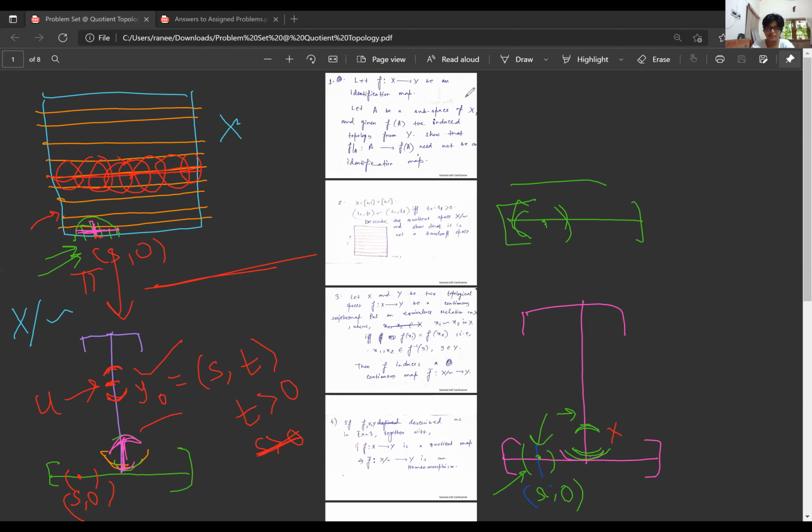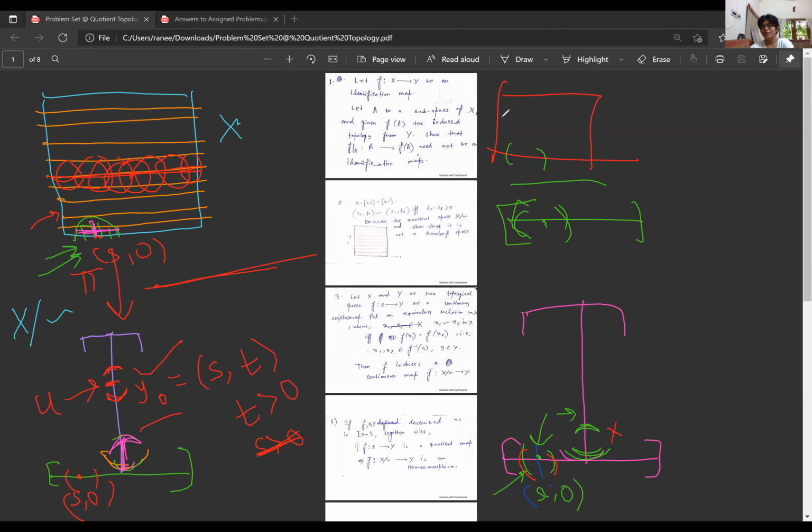Exactly. So what Ipsha is saying, if I just take this interval, then its pre-image in [0,1] cross [0,1] will be just this.